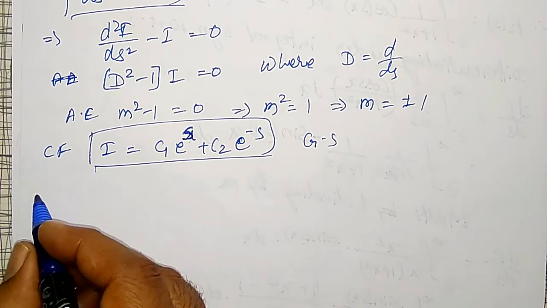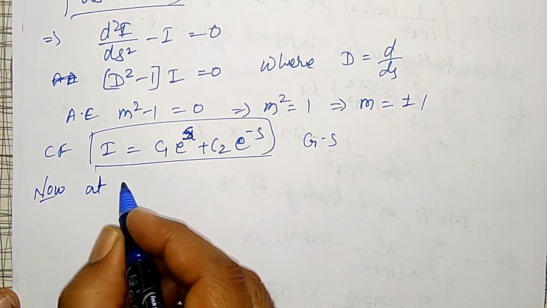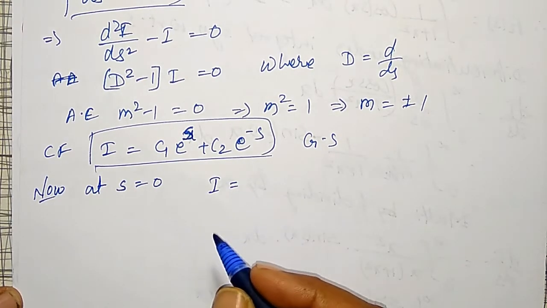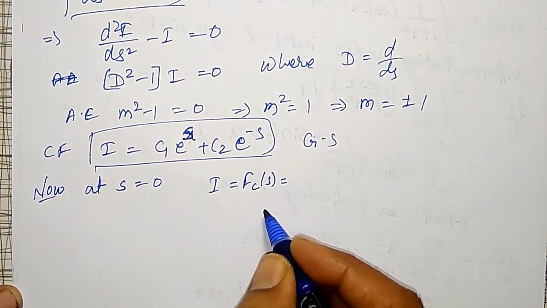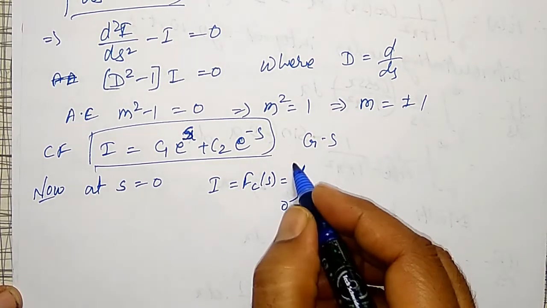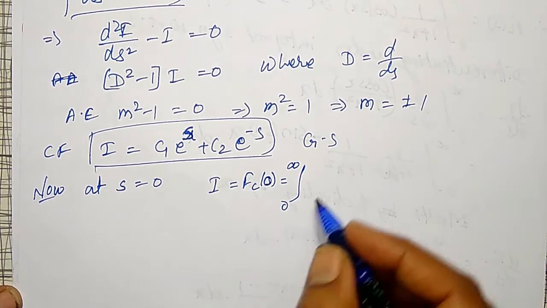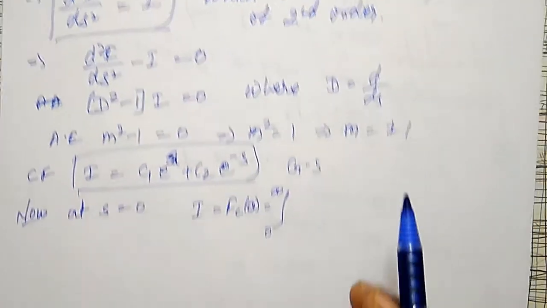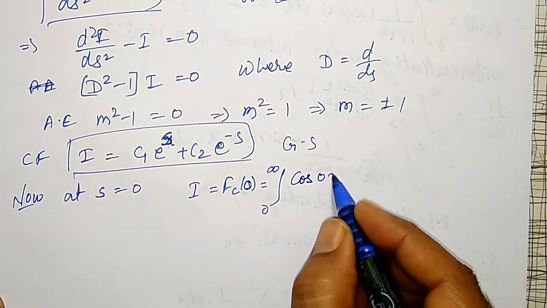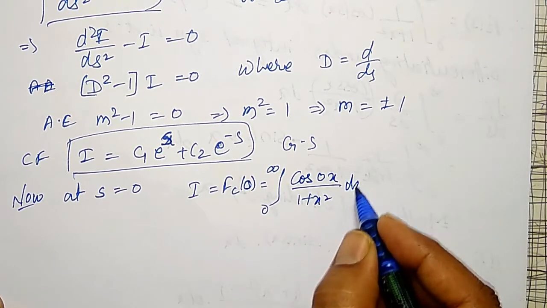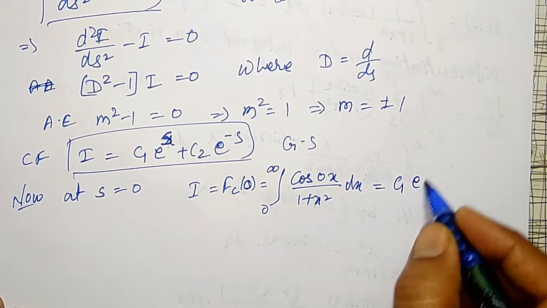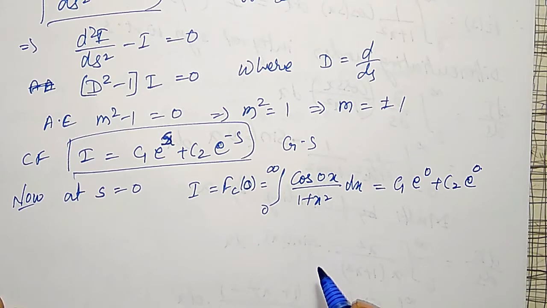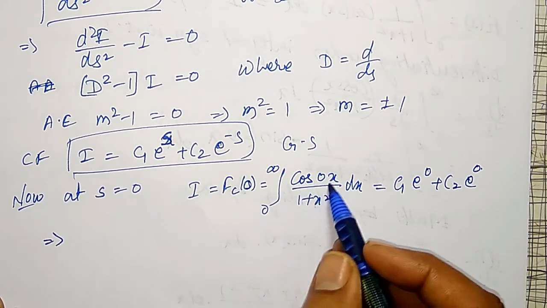To find the particular solution, C1 and C2, I have to put s is equal to 0. Now at s is equal to 0, I is nothing but Fc of s, which is nothing but integration from 0 to infinity cos 0 x divided by 1 plus x square dx, and the right hand side is nothing but C1 e to the power 0 plus C2 e to the power 0, that is 1.